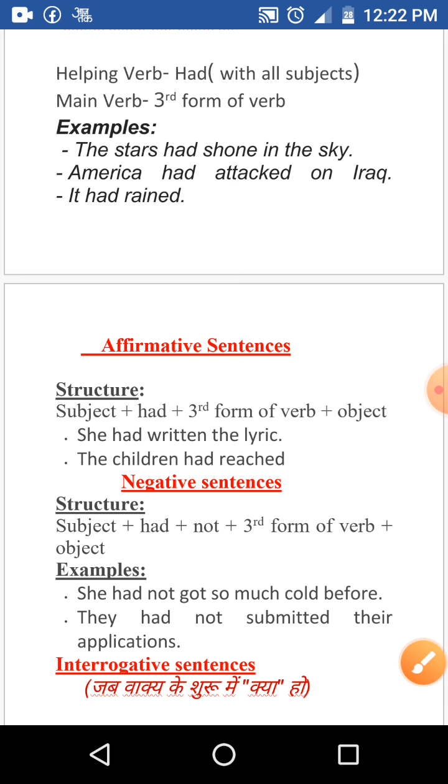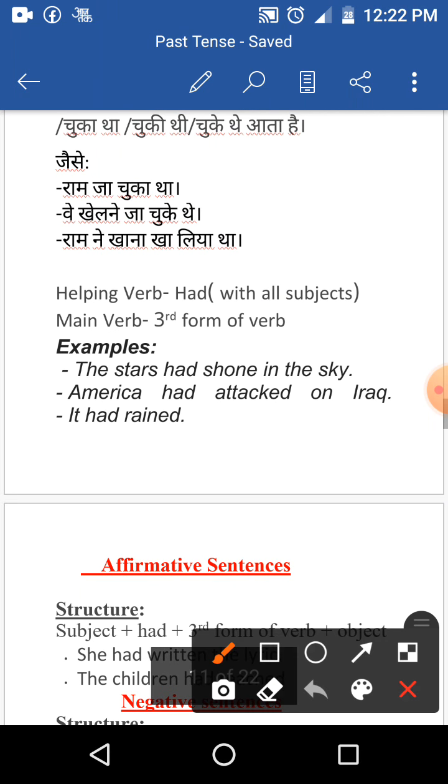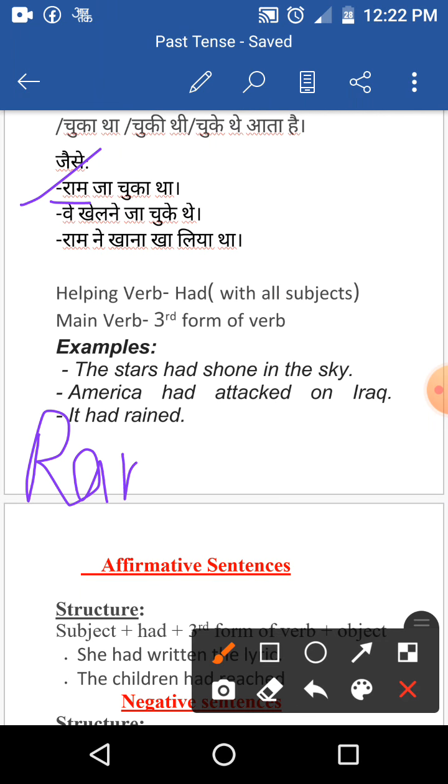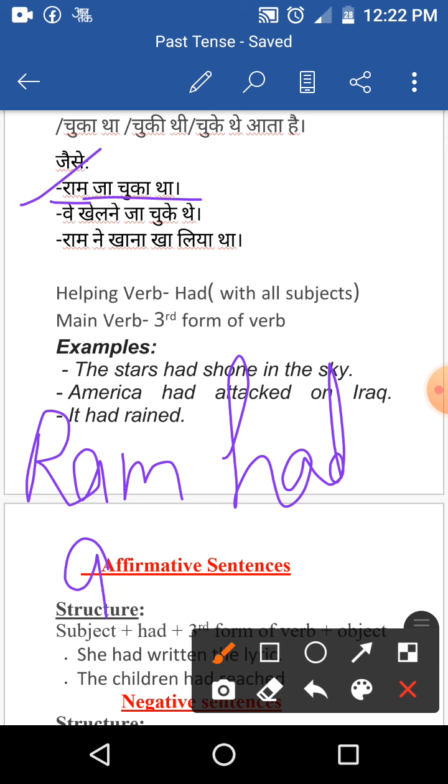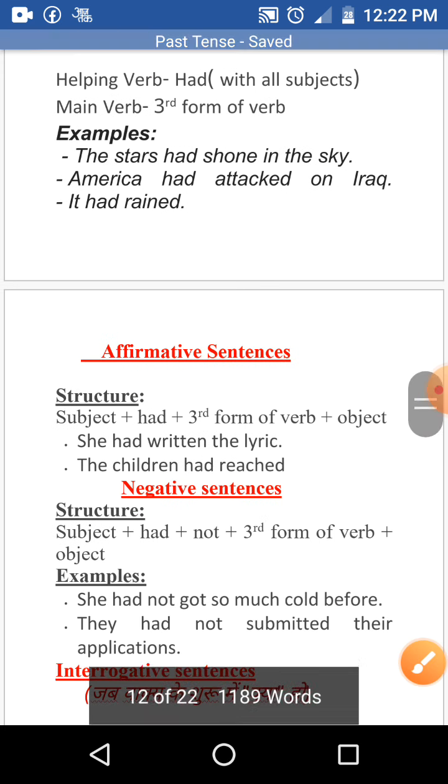If you see the translation, then you can try. जैसे राम जा चुका था. So Ram is the subject here, and we use had as a helping verb. Ram had. जाने की English है go, and the third form of go is gone. So Ram had gone. That means Ram जा चुका था.